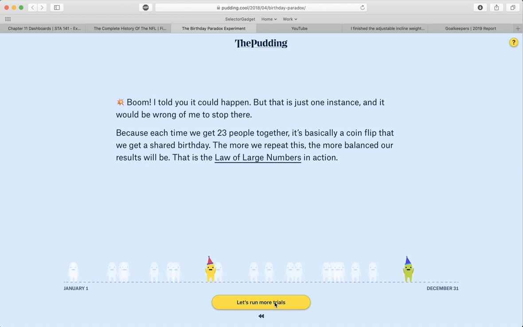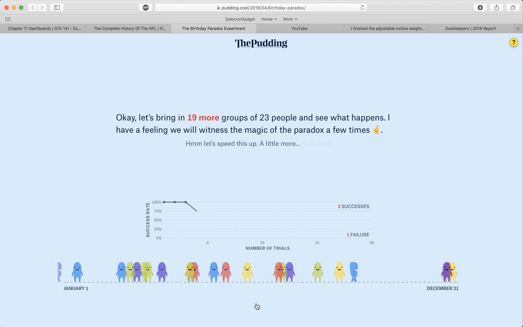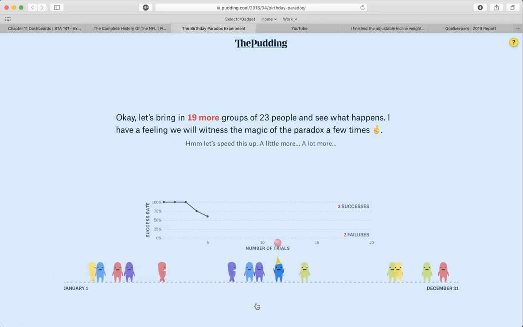And so in this particular case of 23 people, there in fact was a case where these two had doubles. So they're going to do this a whole bunch more times with a bunch more of the previous 23 people and ask, well, for every group of 23 people, what percent of time do we have an overlapping birthday?